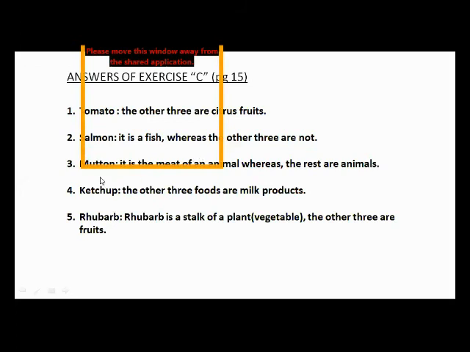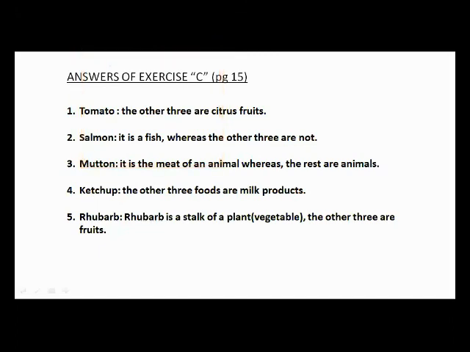The third answer is mutton. See, fish, mutton, chicken, and lamb. So, mutton is out of the family. Why? Because it is the meat of an animal, whereas the rest are animals. Chicken is a proper name. Lamb is a proper name of an animal. Fish is a proper name of an animal or a living creature which we eat. But mutton is not a name of an animal, it is a meat of an animal.